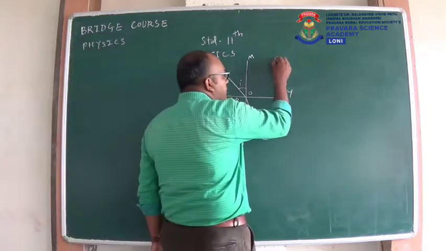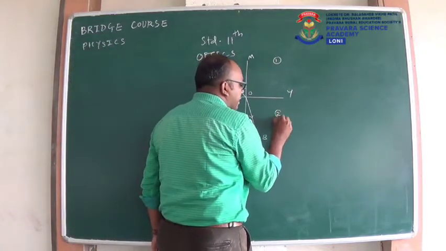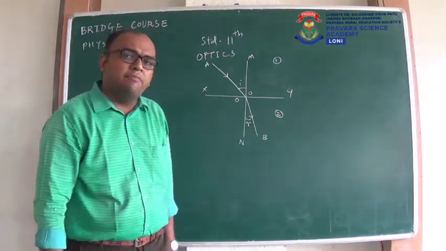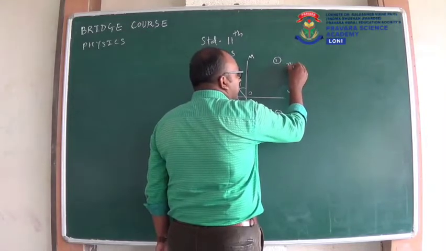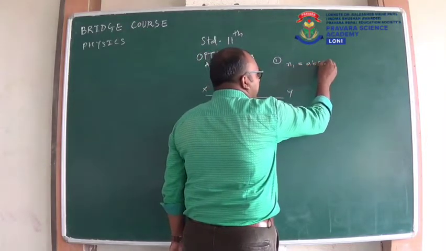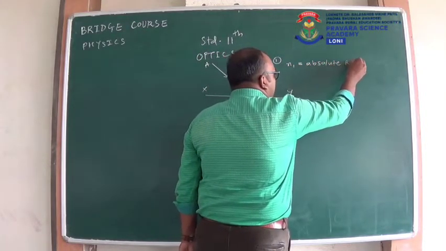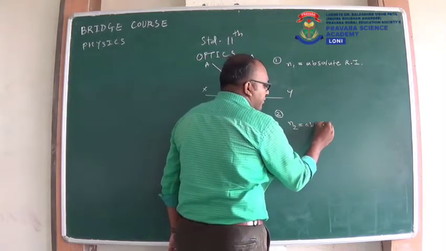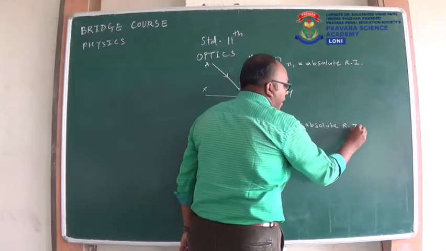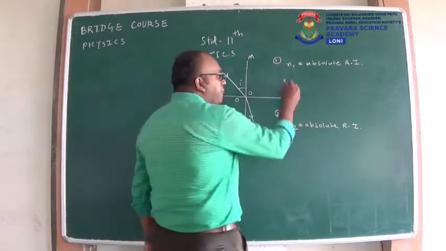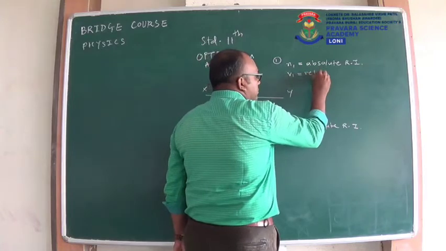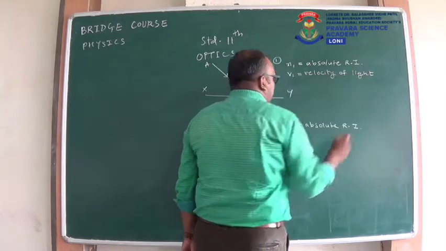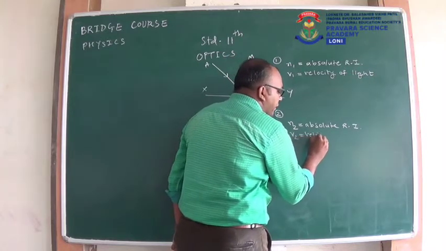This is our first medium and this is our second medium. For the first medium I will define some values, and for the second medium I will define some values. For the first medium, N1 is its absolute refractive index. For the second medium, N2 is its absolute refractive index. In the first medium, the velocity of light is v1, and in the second medium, the velocity of light is v2.